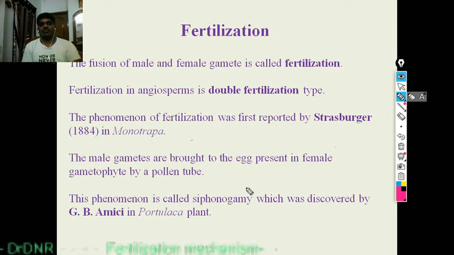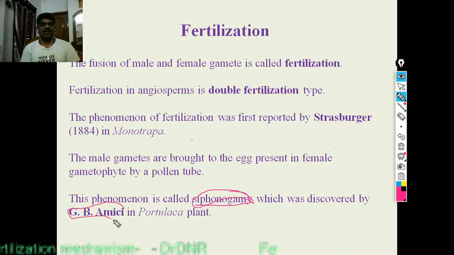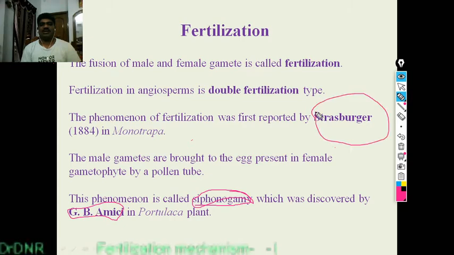Fertilization through the pollen tube, the fusion of male and female gametes through the pollen tube, is called siphonogamy. It was first discovered by Amici, who discovered the pollen tube. By the pollen tube, the male gametes reach the female gametophyte. Fertilization was first reported by Strasburger.